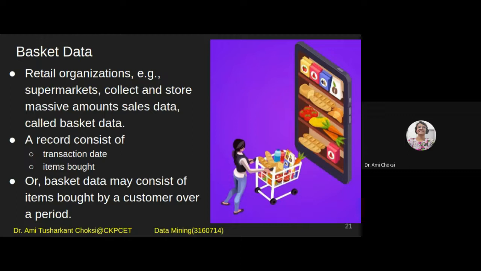Bread, butter, okay. They are having the association, right? You purchased bread, he will buy butter also, right? Something like that. And they will provide the combination, will give the discount, or will give something free, so that customers will have the benefit, as well as the business people.